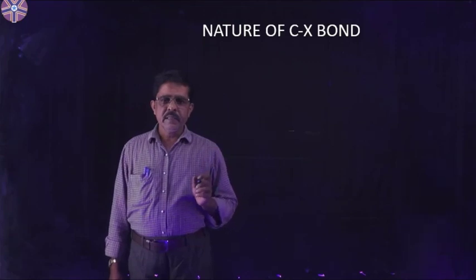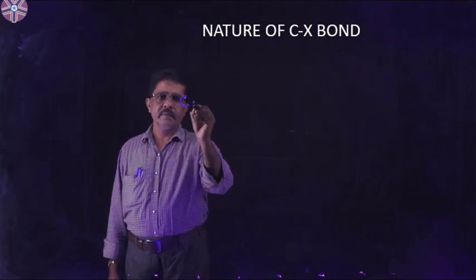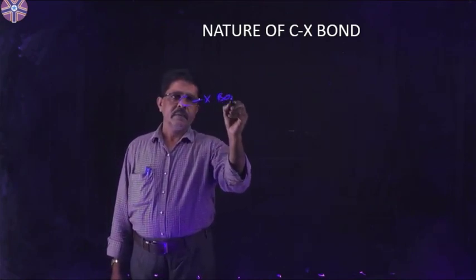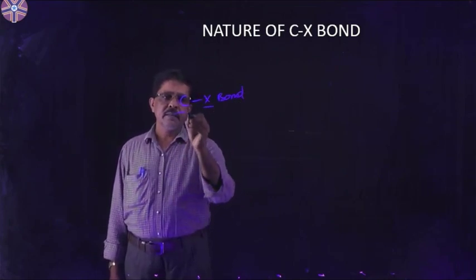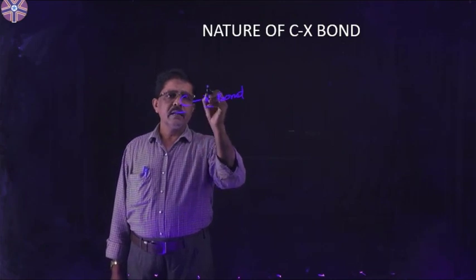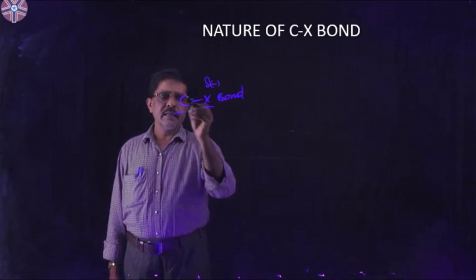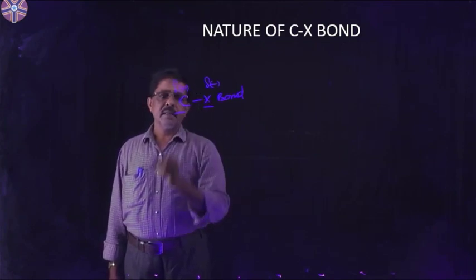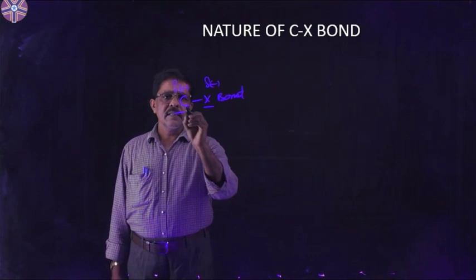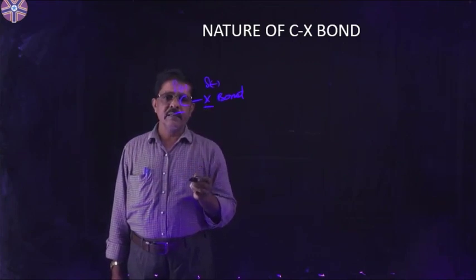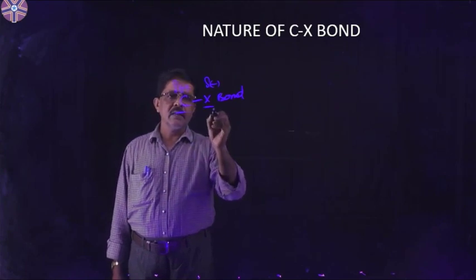Next we are going to discuss the nature of the C-X bond. In the C-X bond, X is the halogen and carbon is in between. Of these two, the halogen atom is more electronegative. Therefore, it gets a partial negative charge and carbon gets a partial positive charge. That means due to high electronegativity, the C-X bond becomes polarized.